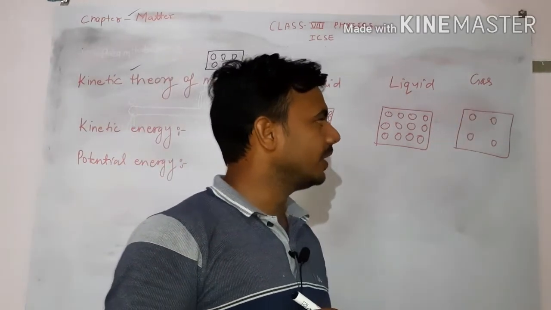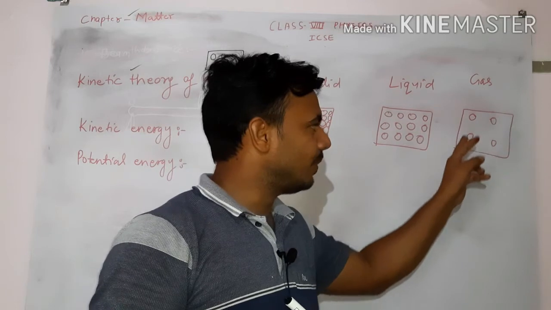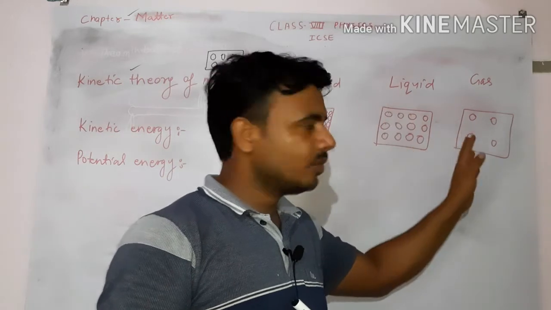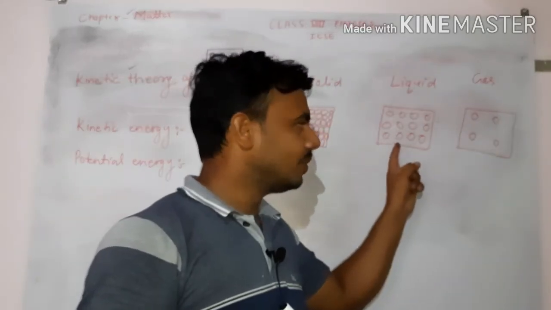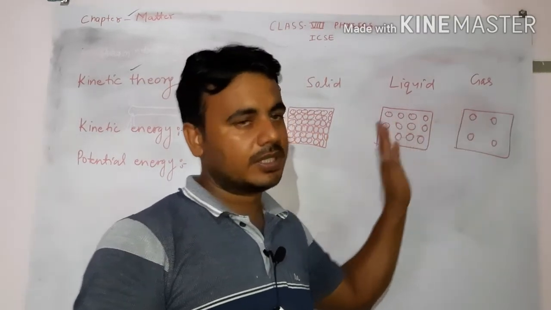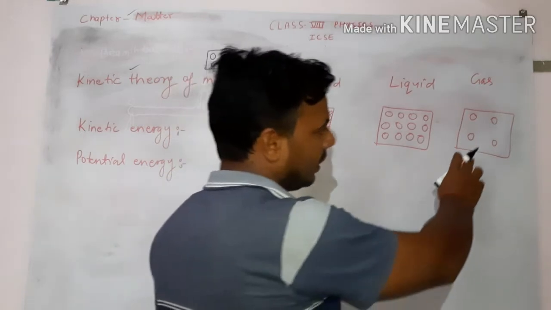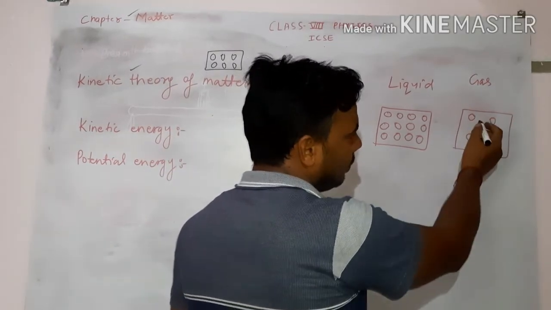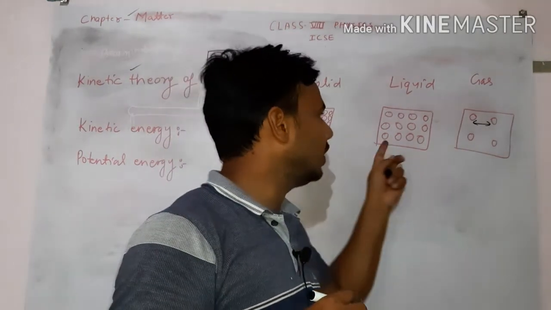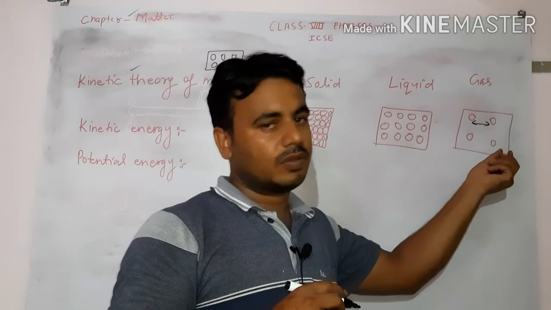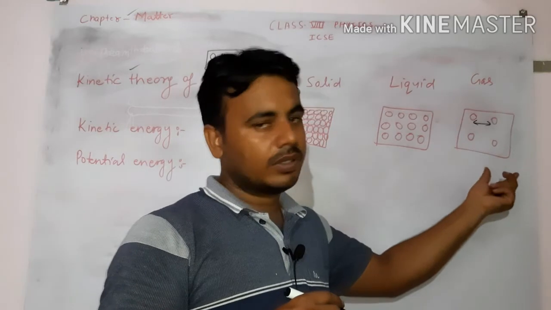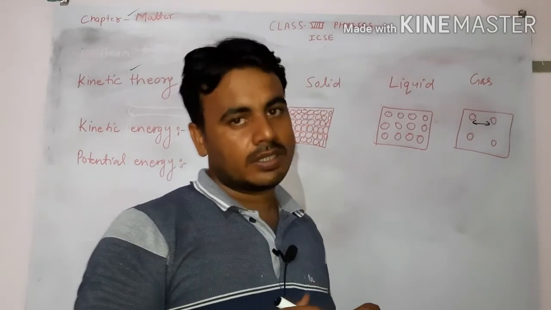In the same way, what is a gas? Gas molecules are very far apart from each other and they have no definite volume, shape or size. See, liquid has a definite volume but no definite shape and size, but gases have no definite volume, shape or size, and they can be compressed. The space between gaseous molecules is much more compared to solid and liquid, so the intermolecular force is negligible between gas molecules. They can flow and they have no free surface.